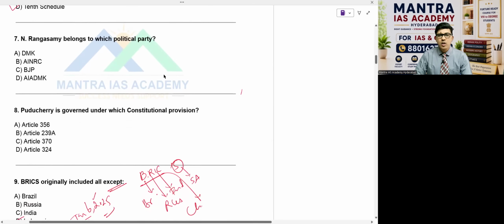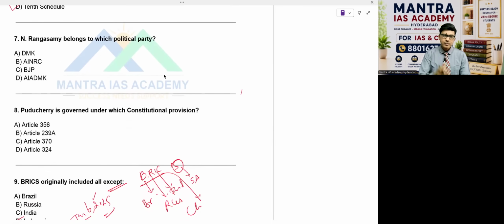Now, N. Rangaswamy belongs to which political party? I think you know, Puducherry now got the same chief minister for this new assembly. That's N. Rangaswamy. So he belongs to which party? Not DMK. It's AINRC. NR stands for N. Rangaswamy, C for Congress, and AI is All India. So All India N. Rangaswamy Congress, if I am not wrong. He belongs to this party. And I think it is the fifth term for Rangaswamy as chief minister of Puducherry.